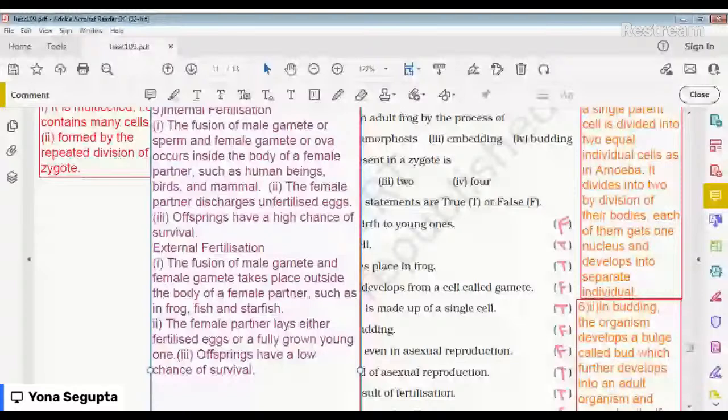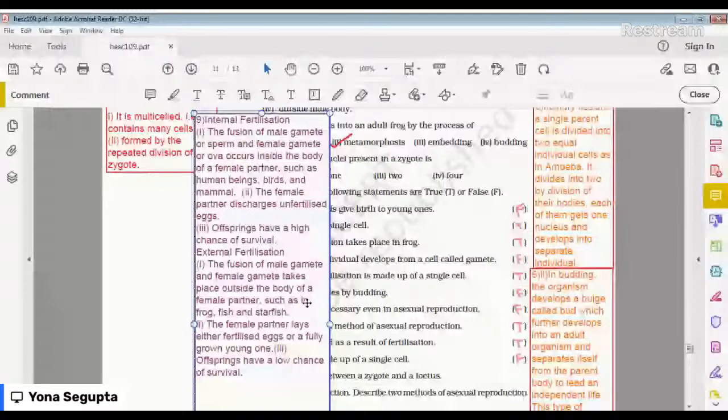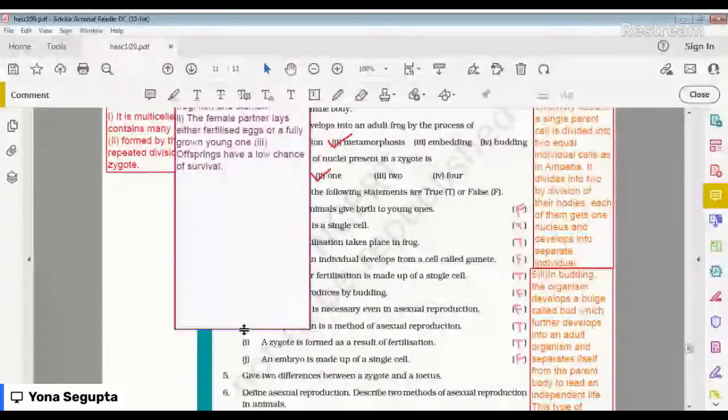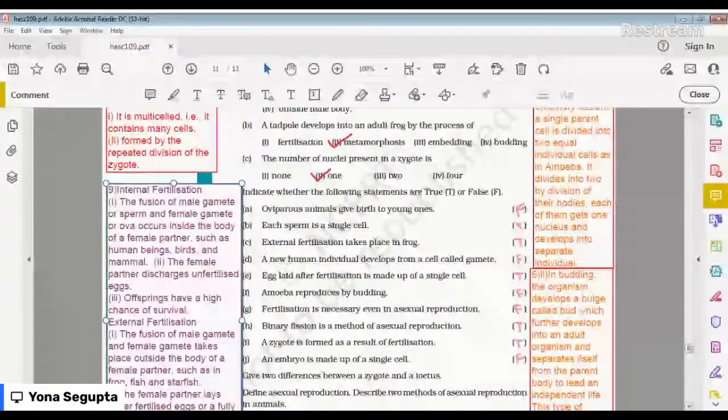In internal fertilization, only one fetus is there, one young one is going to come. But in external fertilization, there are many eggs formed outside the body, isn't it? So this is why the offsprings in external fertilization have a low chance of survival. So this is the answer.